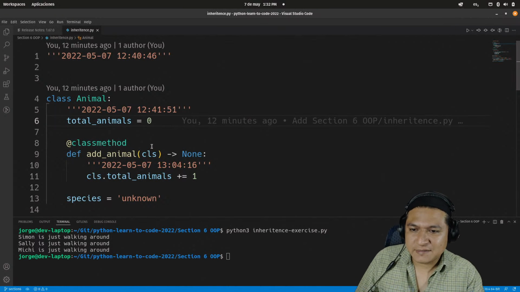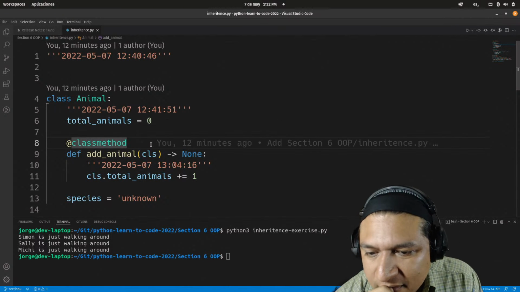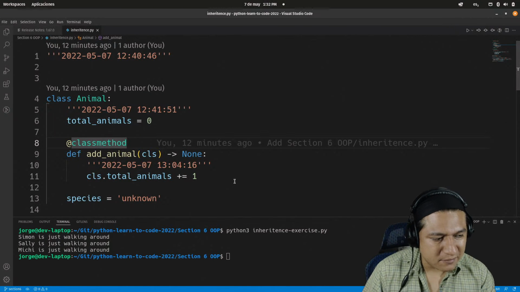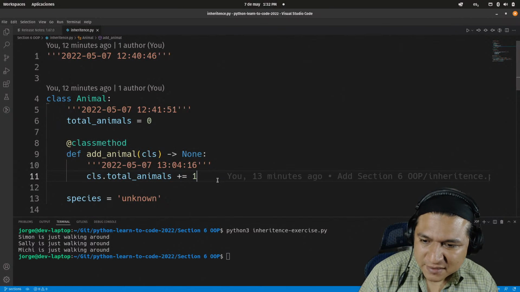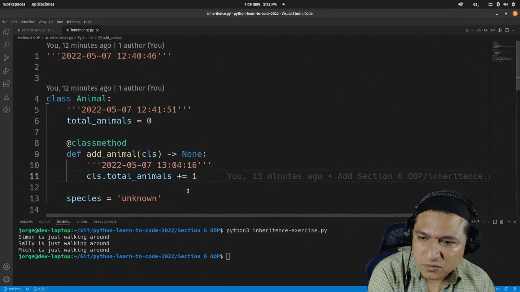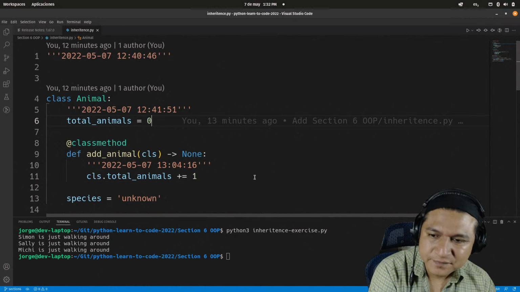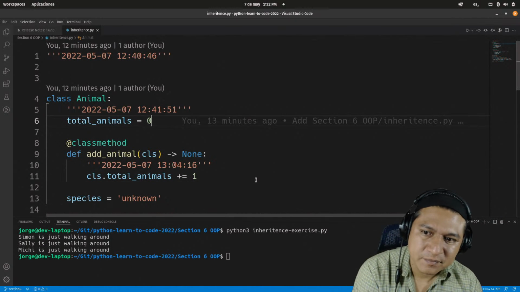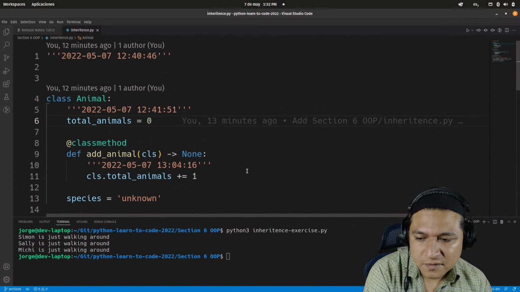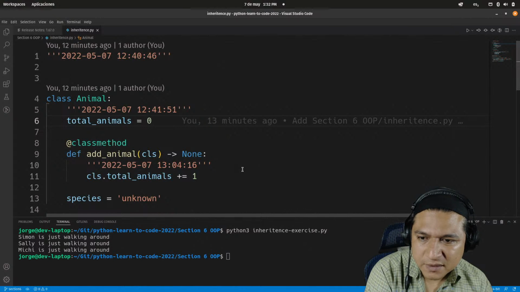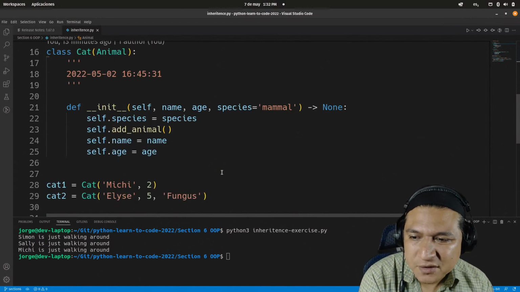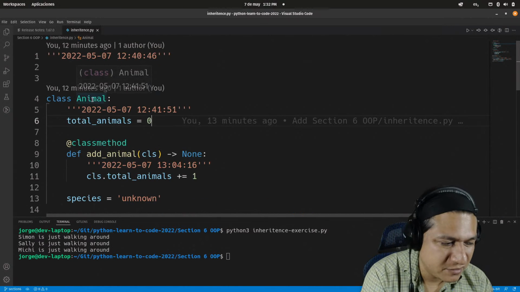So on this example, in the animal class, I have this issue. Well, I'm doing a class method here, but this was a workaround. This class method was a workaround because what I really wanted to do was to initialize this over here. So I'm not going to know how many. I'm going to know how many cats there are, but not necessarily how many animals there are.